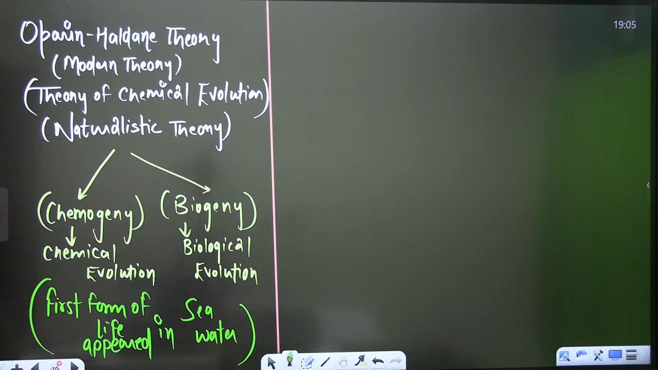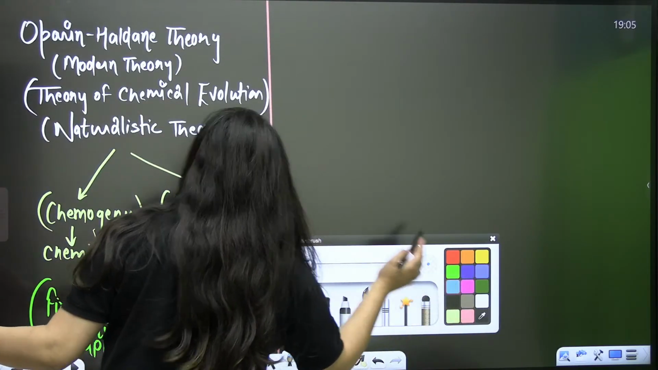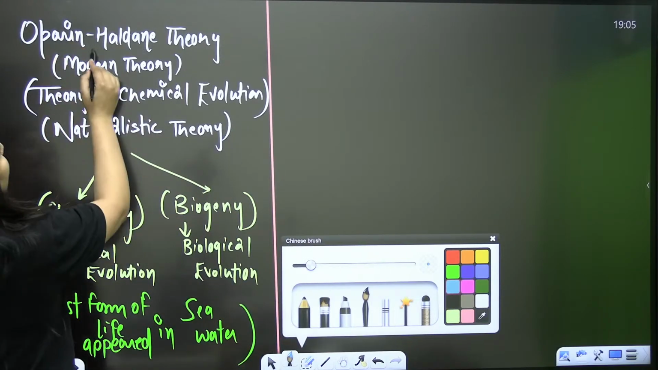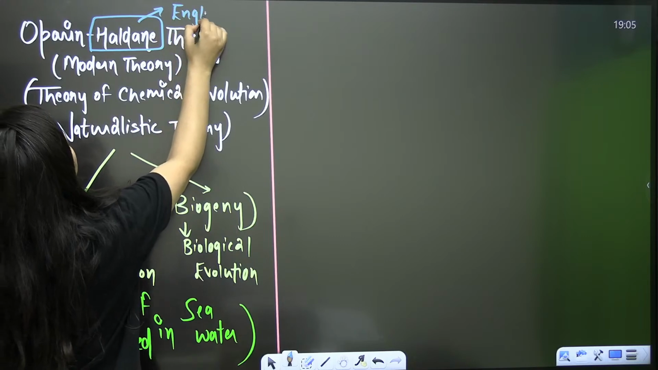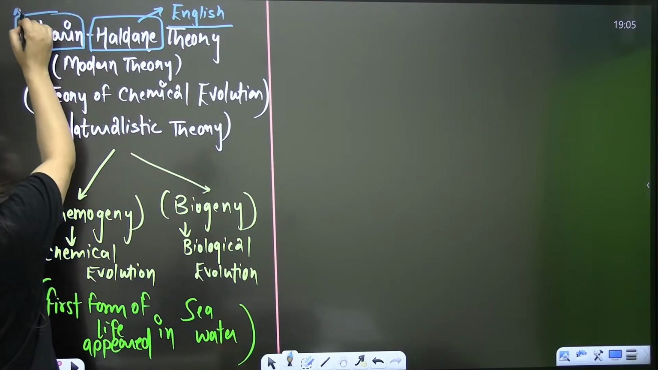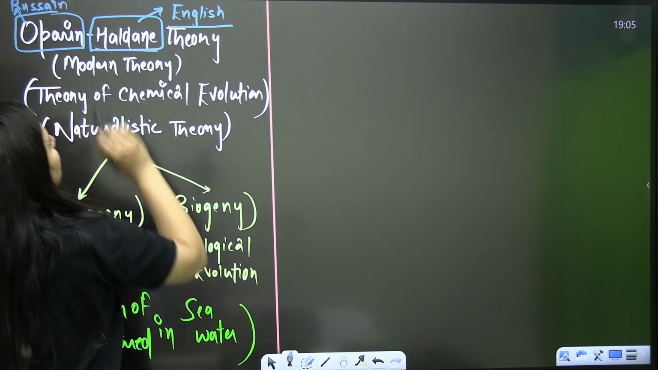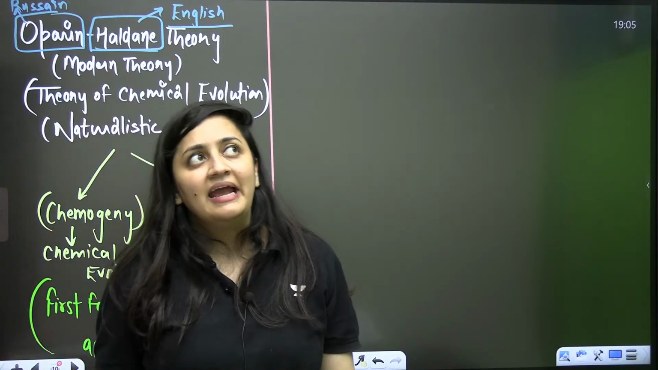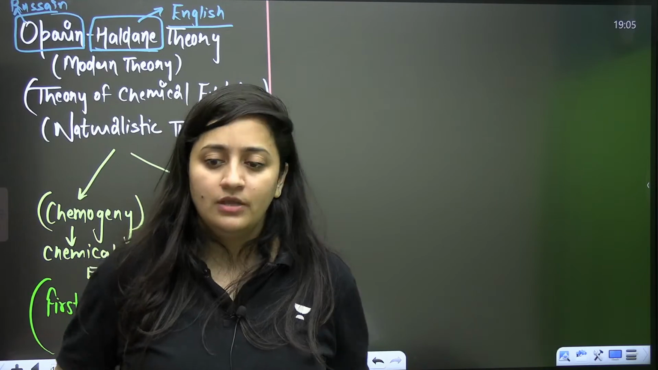Yeah, this is important, bache. Remember this. When you talk about the Oparin, it is given in NCERT now, so we have to study this. Haldane was an English scientist, and Oparin was a Russian scientist. Oparin-Haldane theory. And you know what? Oparin was a biochemist and Haldane was a geneticist, and he was an evolutionary biologist.